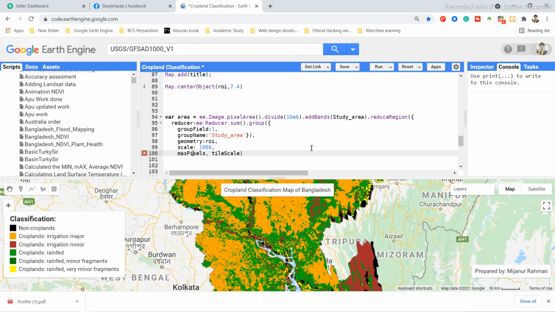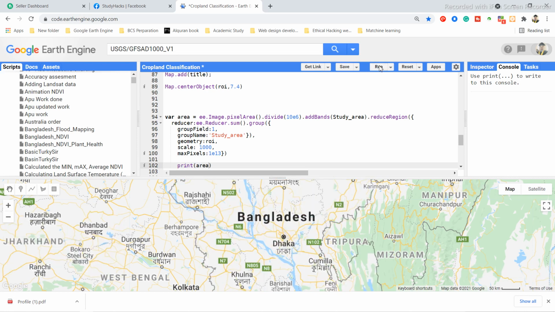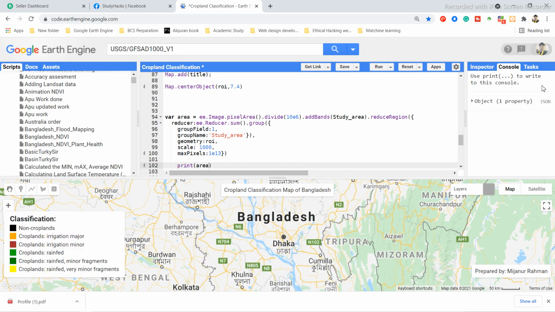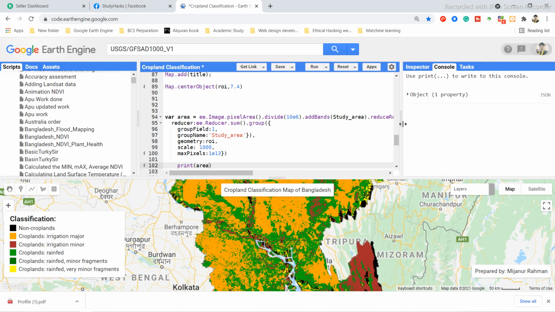I simply use the max pixel here, suppose I use 1E13, and the other things are not needed this time, so I simply remove them. When I print this area, I simply use the print function, and when I click Run, you can see our console tab will open, and we can see a dictionary, an object with one property.